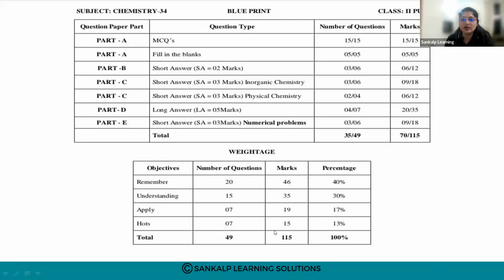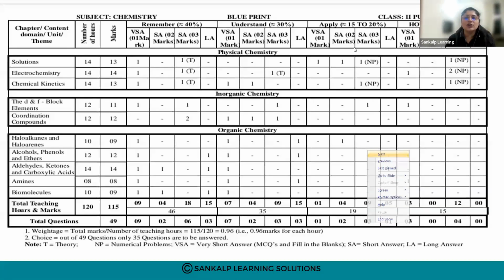So this is the pattern. This is the blueprint. Now, chapter wise, this is the chapter wise weightage. As you know, overall 49 questions will be given. You have to answer only 35 questions.